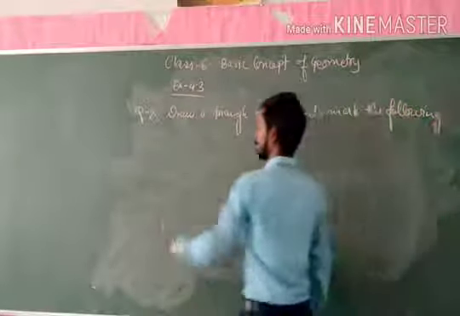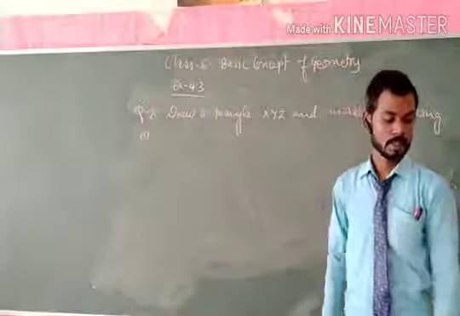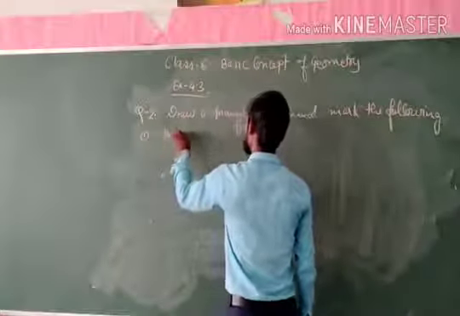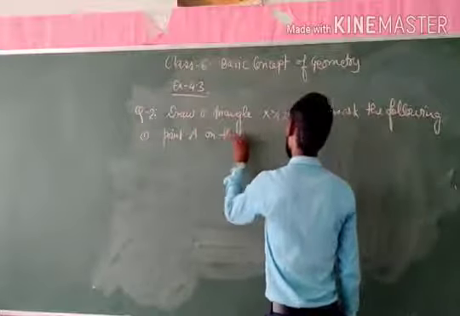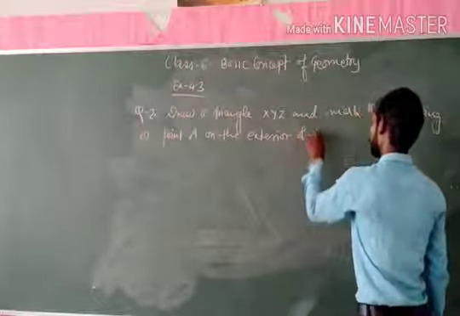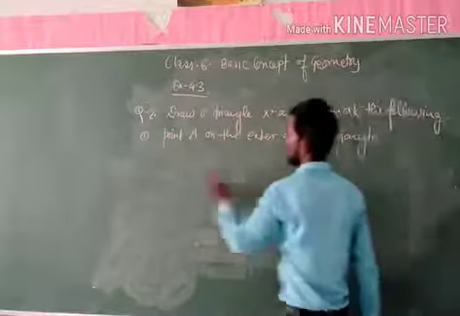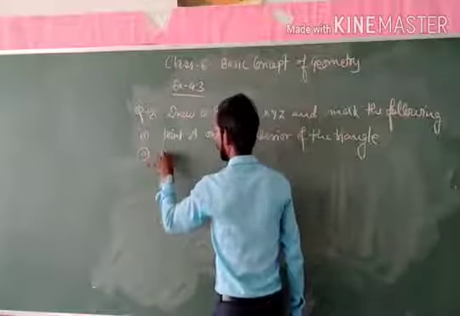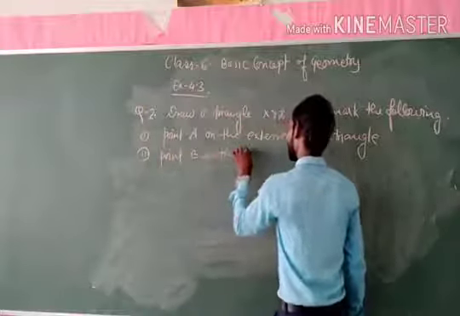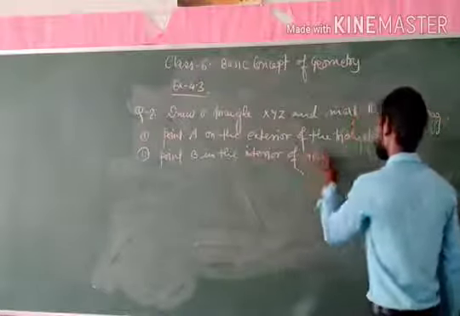Here, some points are to be noted. The first, a point A on the exterior of the triangle. Second one, point B in the interior of the triangle.